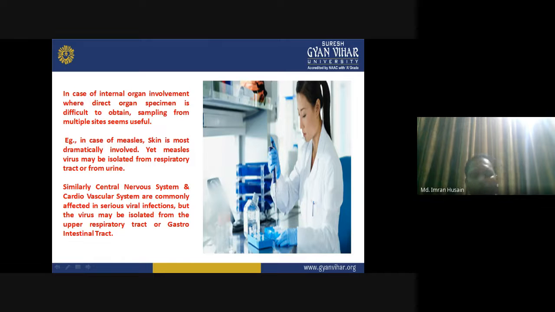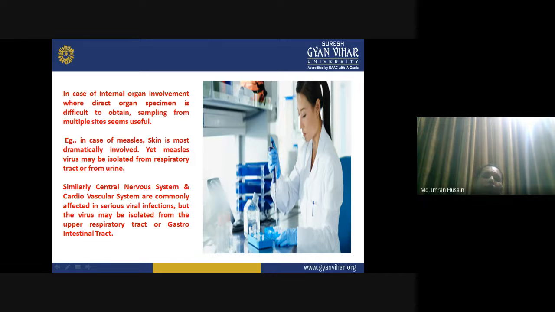So when you see an individual suffering from a viral disease and you are not aware of its correct nature and behavior, you can collect samples from multiple sites of the body so that you can easily detect the affected sites.